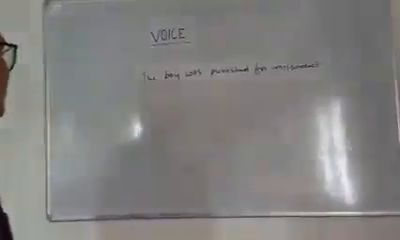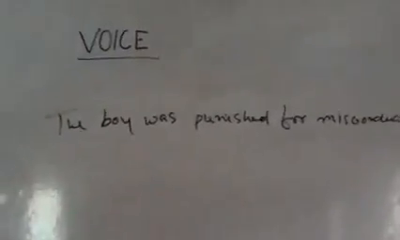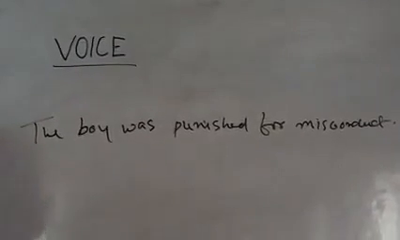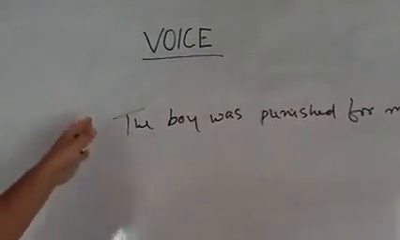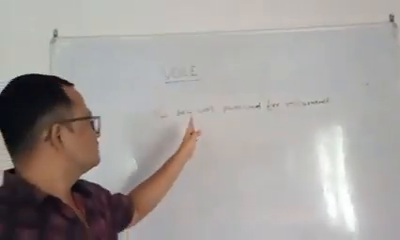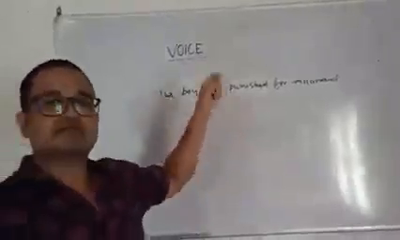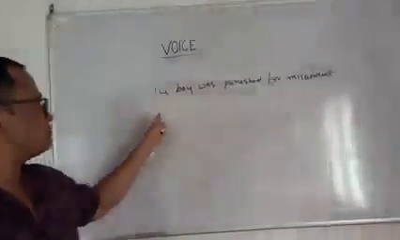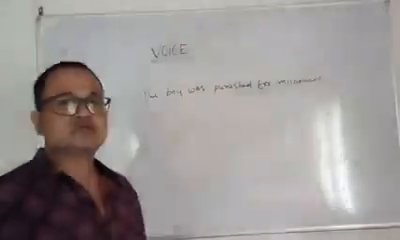So this is an example of such a sentence. The boy was punished for misconduct. In this sentence, the subject is missing because the person who punished the boy is not present here. Only the boy who was punished is present, but the person who punished the boy is not there. So here you have to find out the particular person who punished the boy.